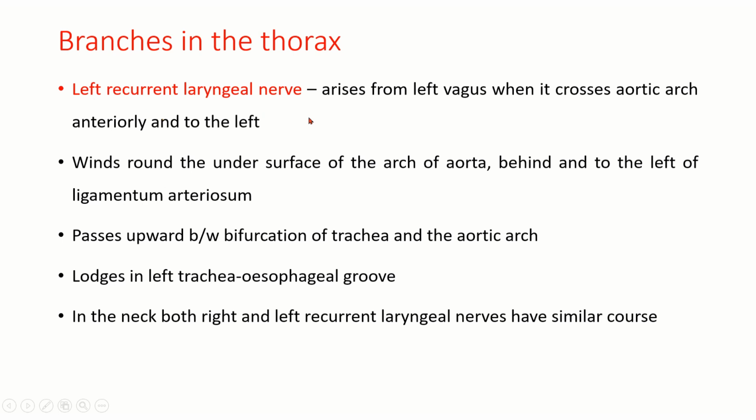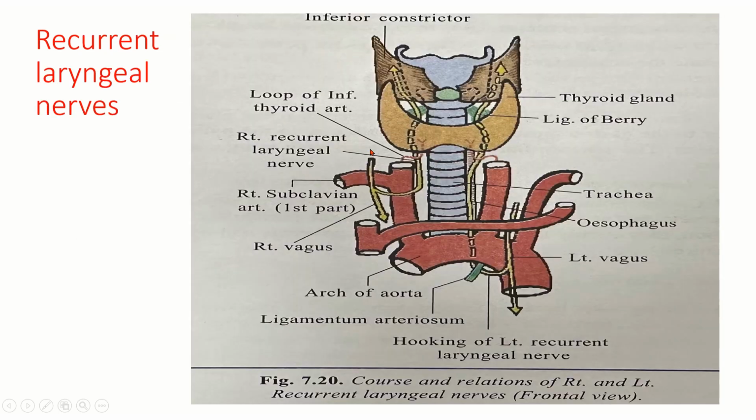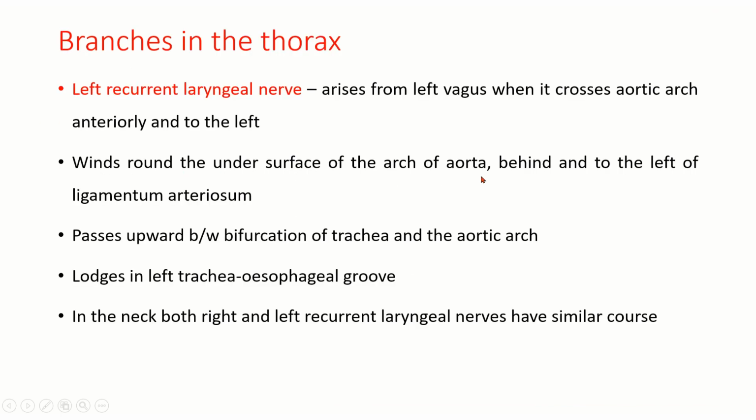The left recurrent laryngeal nerve arises from the left vagus when it is crossing the aortic arch anteriorly and to the left. You can see here, when the left vagus is crossing anterior and to the left of the aortic arch, the left recurrent laryngeal nerve arises. It winds around the undersurface of the arch of aorta, behind and to the left of the ligamentum arteriosum, which is the remnant of the ductus arteriosus. It passes upward between the bifurcation of the trachea and the aortic arch and lodges in the left tracheoesophageal groove. So in the neck, both right and left recurrent laryngeal nerves have a similar course.